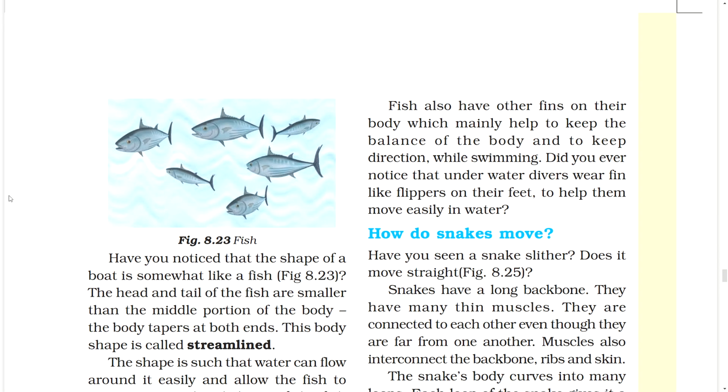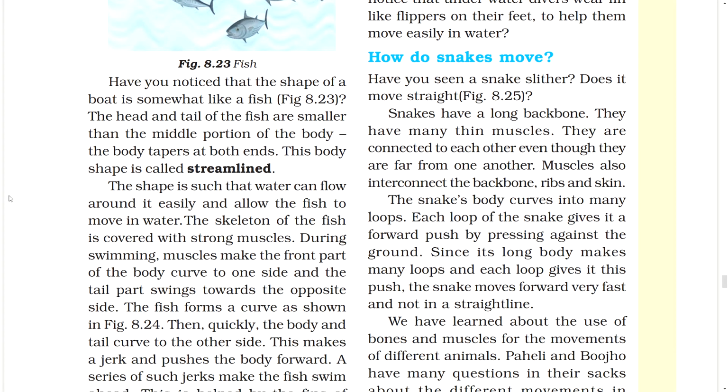Figure: fish. Have you noticed that the shape of a boat is somewhat like a fish? The head and tail of the fish are smaller than the middle portion of the body. The body tapers at both ends. This body shape is called streamlined. The shape is such that water can flow around it easily and allow the fish to move in water.